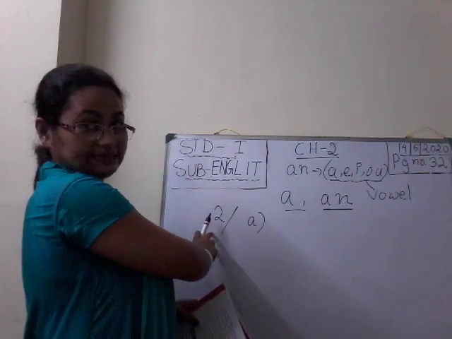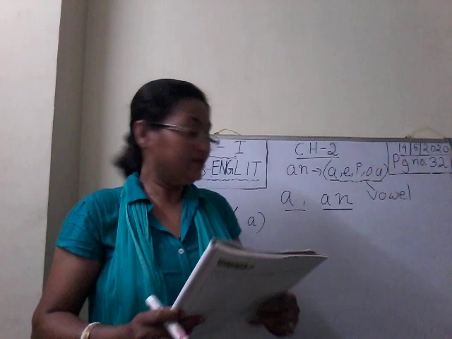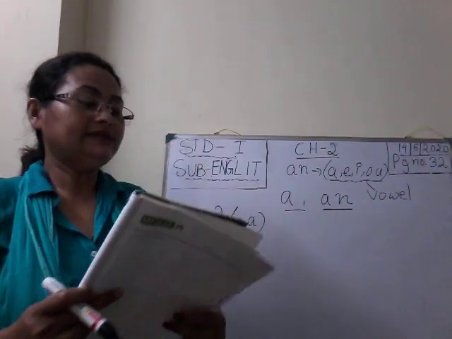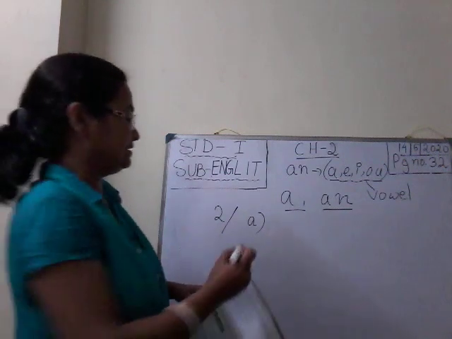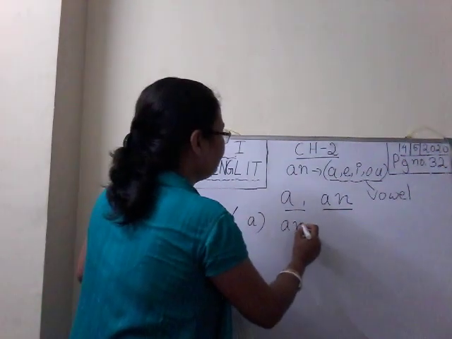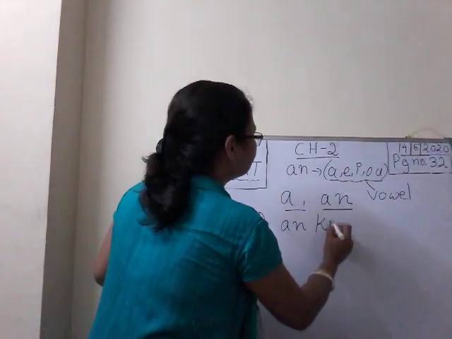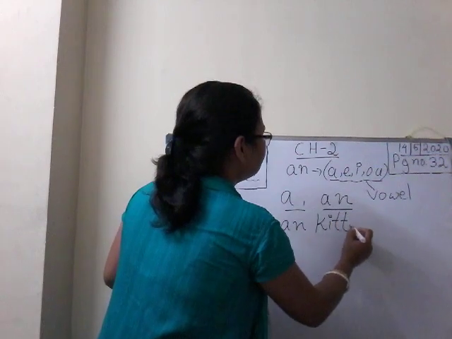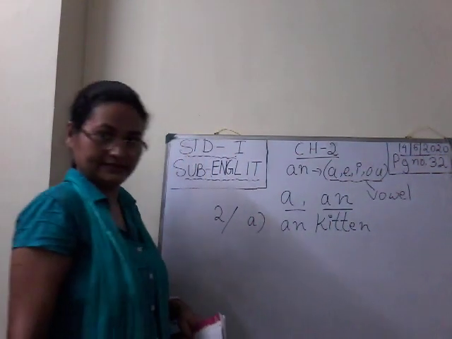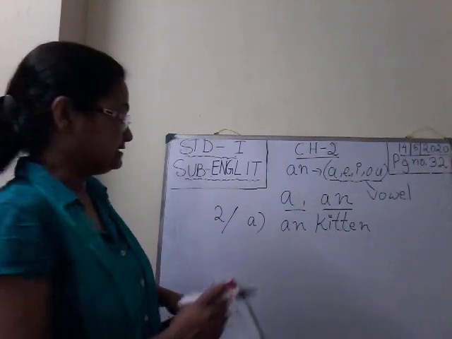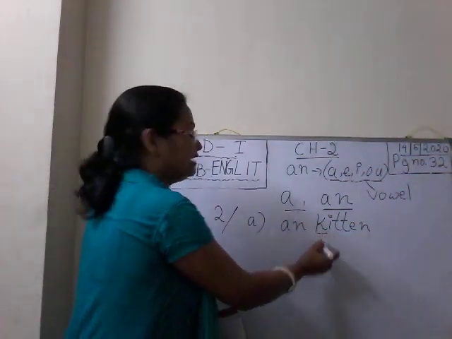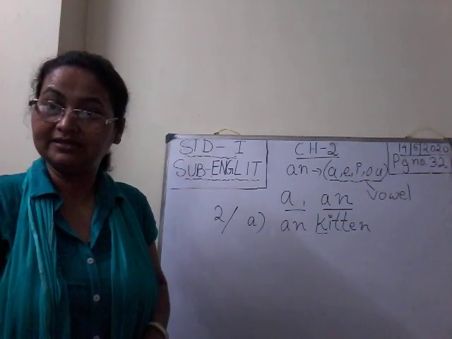Exercise 2, number 1A: There is an kitten in the house. An kitten, K-I-T-T-E-N. Is it correct? I'm marking where the error is. Is K a vowel or a consonant?